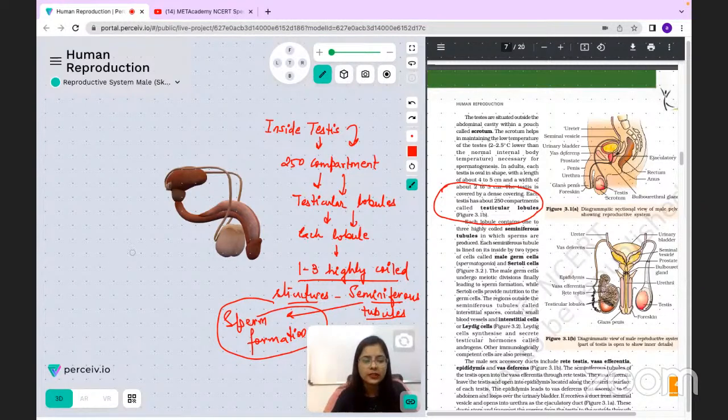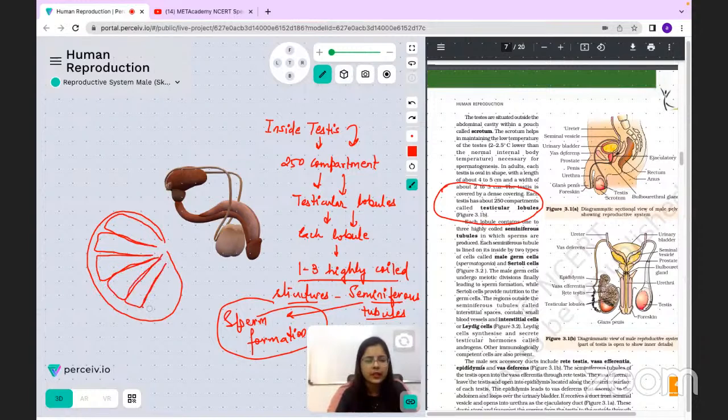तो अगर कुछ हम structures देखते हैं, इसका जो structure दिखेगा आपको, ये कुछ oval shape का रहता है, and lobules are there like this. इस तरीके का structure रहता है. And this is around 250 compartments which are found over here, और उसके अंदर में हमें highly coiled structures दिखते हैं.